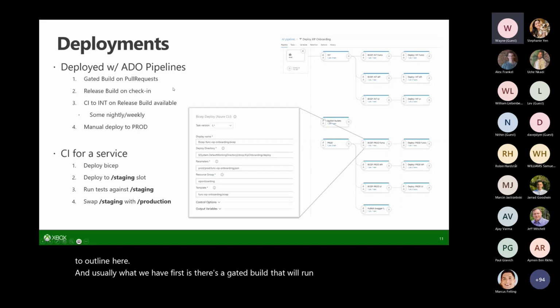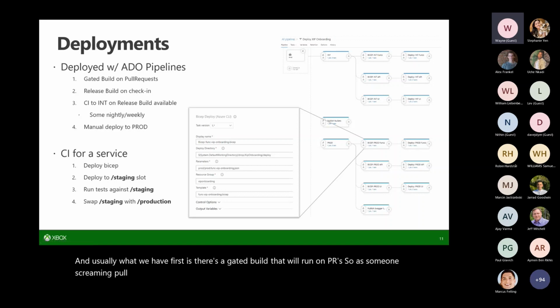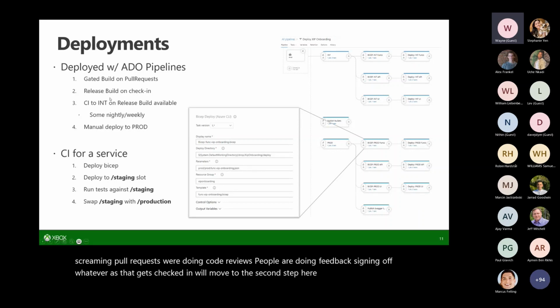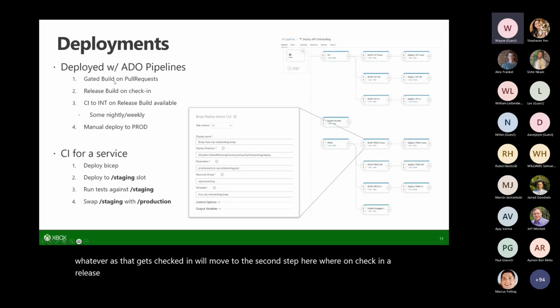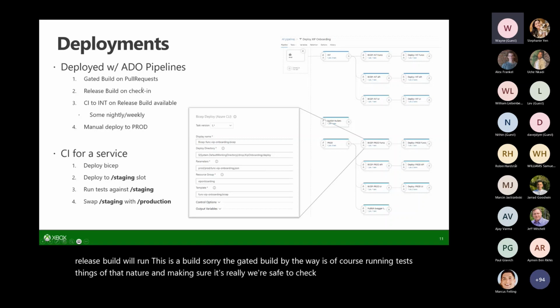As someone's creating a pull request, we're doing code reviews, people are giving feedback and signing off. The gated build, by the way, runs tests and things of that nature, making sure we're safe to check in. On check-in, we get a release build.